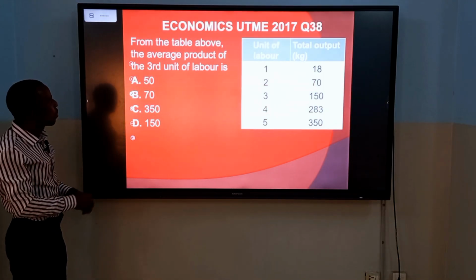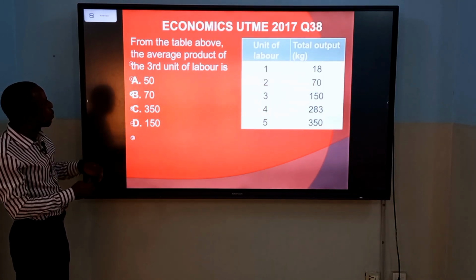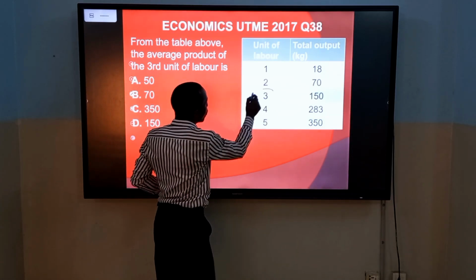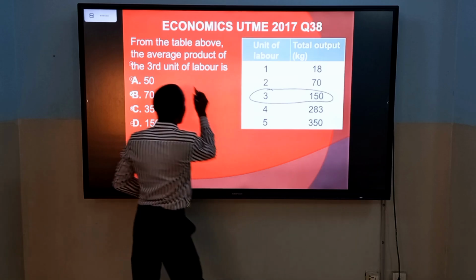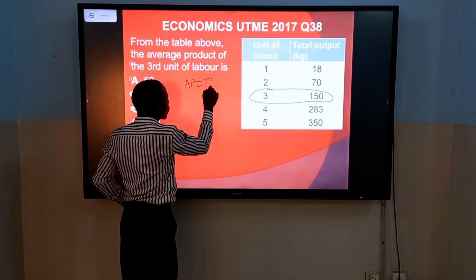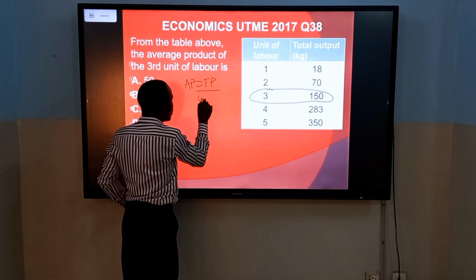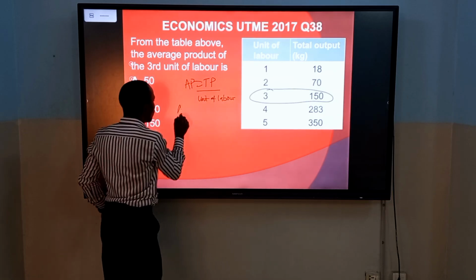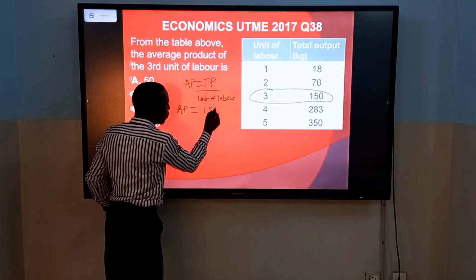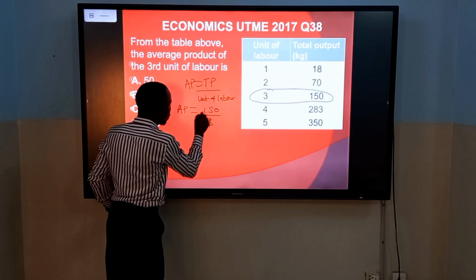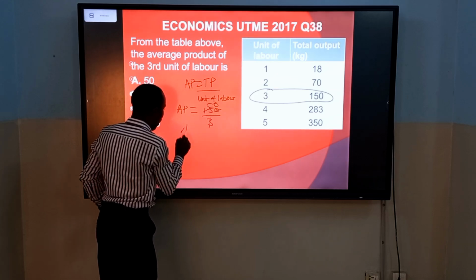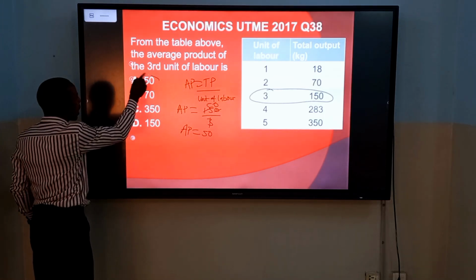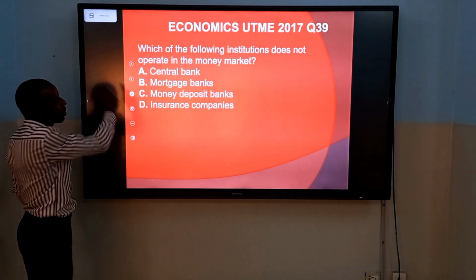Question 38. From the table, we have the average product of the third unit of labor. This is the third unit of labor. And average product is calculated as total product over units of labor. The average product in this case will be 150 divided by 3. 3 in 15 is 5, 3 in 0 is 0. Our answer is 50. The average product is 50. That's option A.